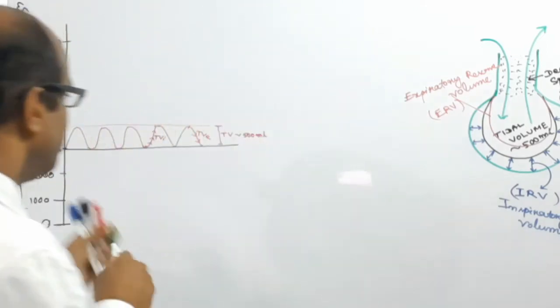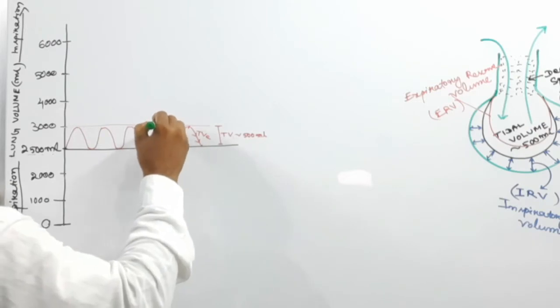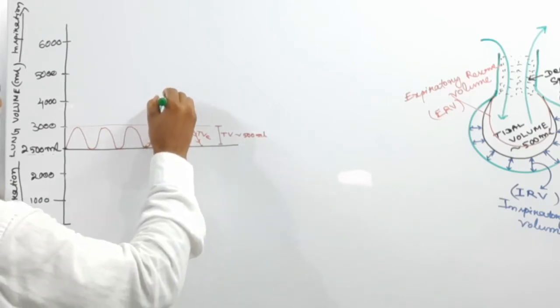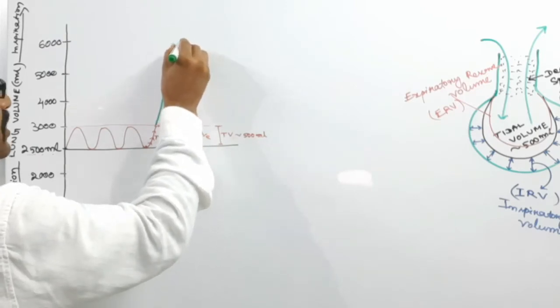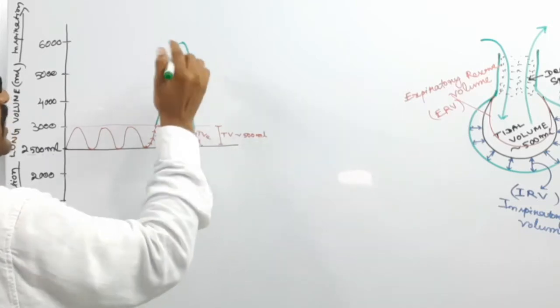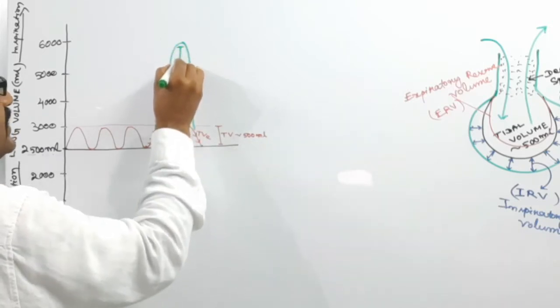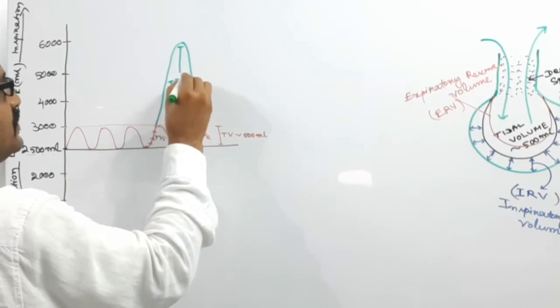Then beyond the tidal volume of inspiration, you also take an extra volume of air. This extra volume of air is known as the inspiratory reserve volume.